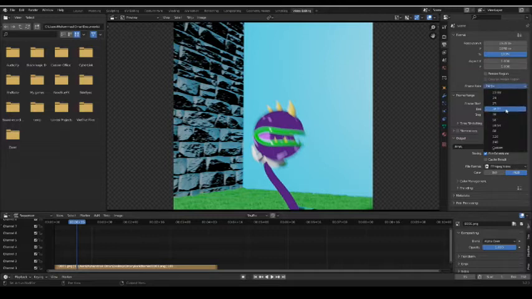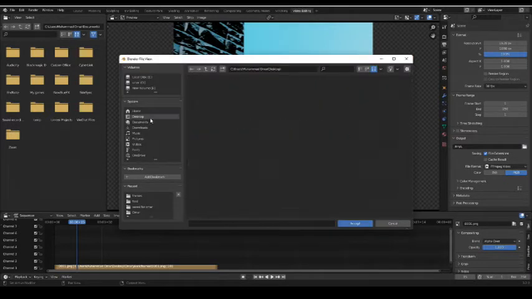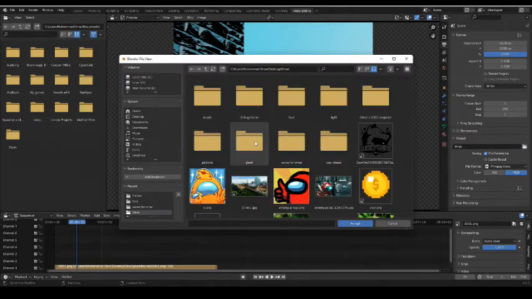Oh, we can change the frames to 30 now. And then save it somewhere you want.